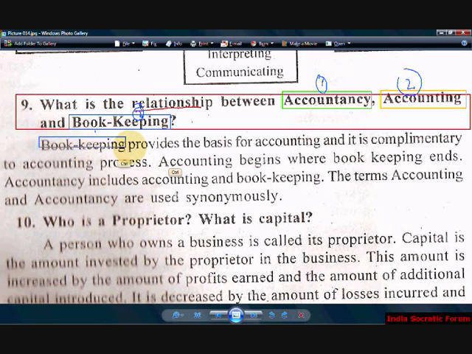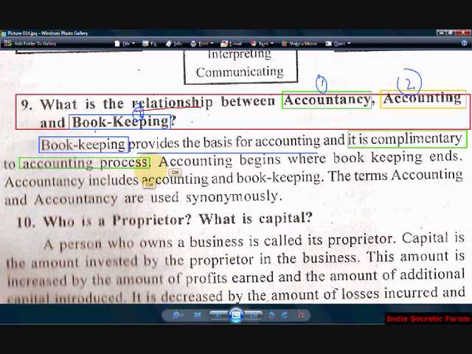Bookkeeping provides the basis for accounting. So, this is the first step of accounting. Bookkeeping is just information gathering, right? Something like that. We can equate it as complementary to the accounting process.